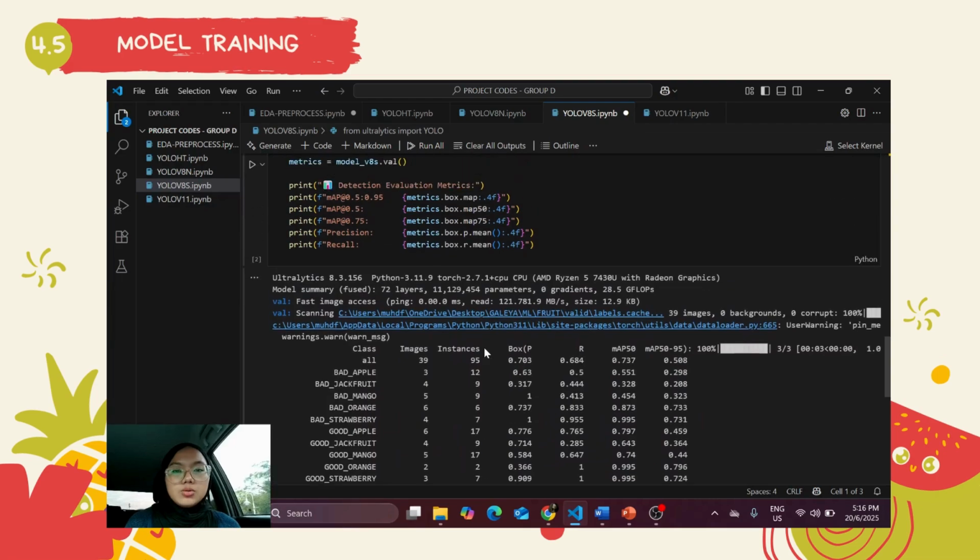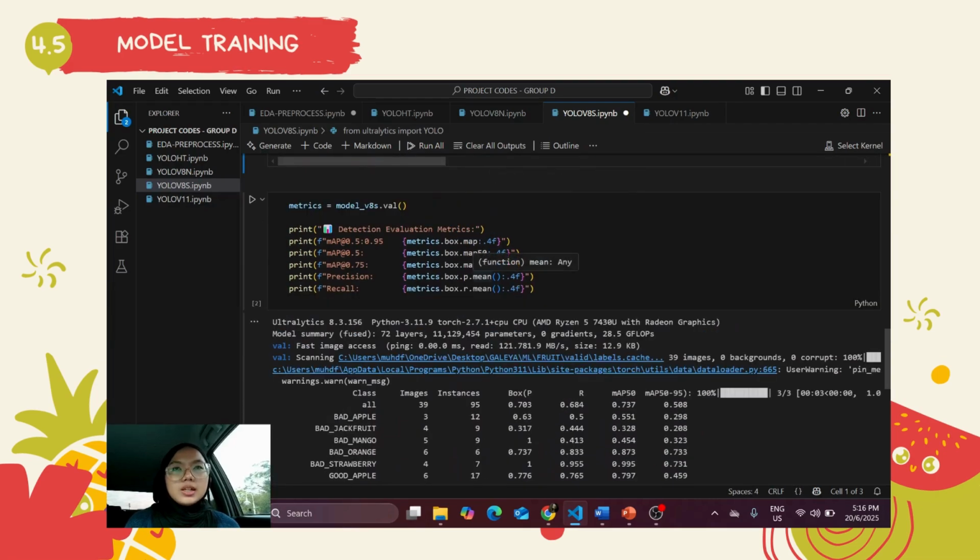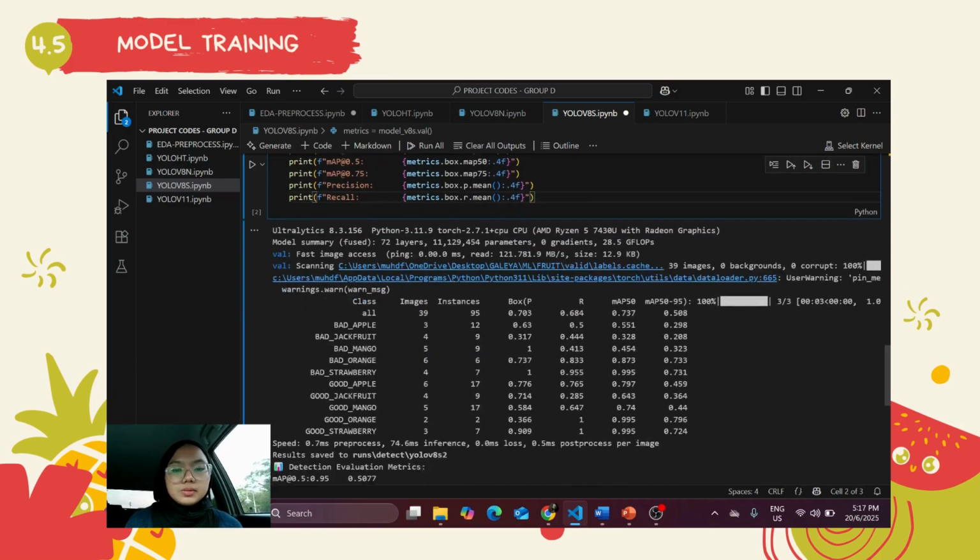After training, we used the val function to evaluate and find the evaluation metrics. For the evaluation metrics, we find 5 different metrics, which are the MAP value for 0.5 to 0.95, the MAP for 0.5, the MAP for 0.75, the precision value, as well as the recall value.